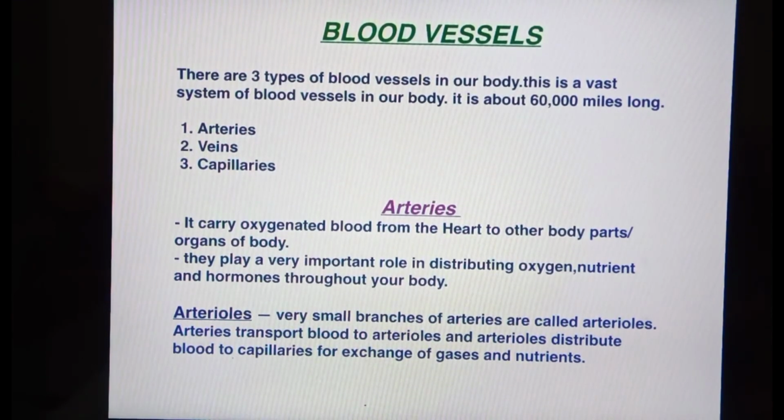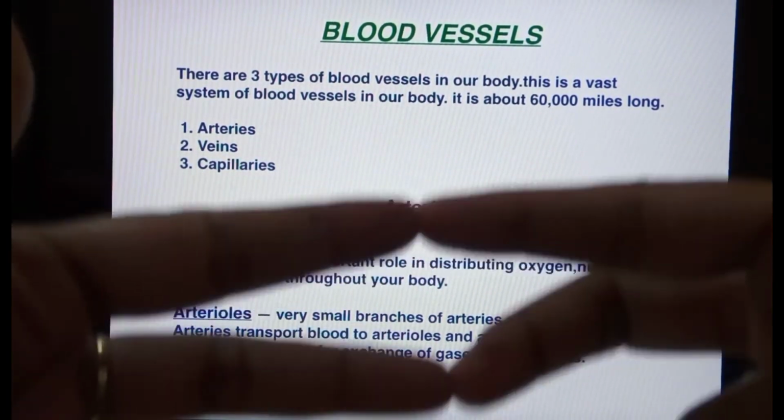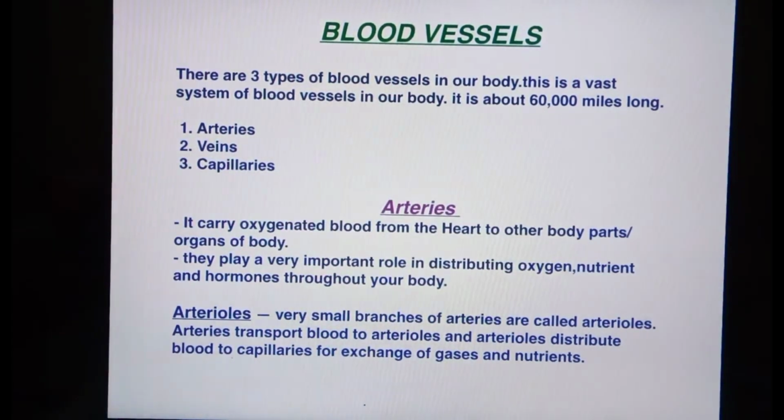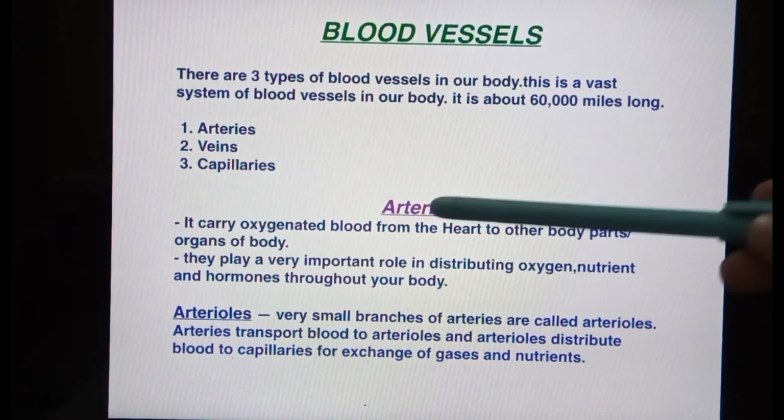V for vein, V for vapas, meaning the blood vessels which bring blood back to your heart. And what are capillaries? The point where arteries and veins meet, the junction of the arteries and veins, is called capillaries. Okay, so we will now read.